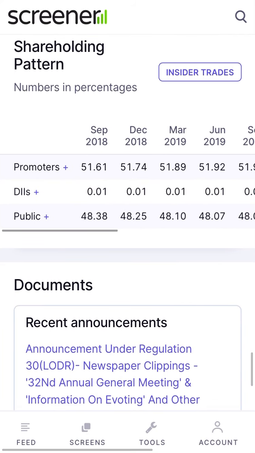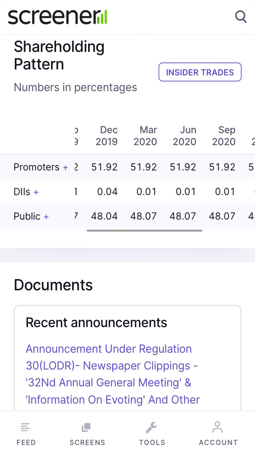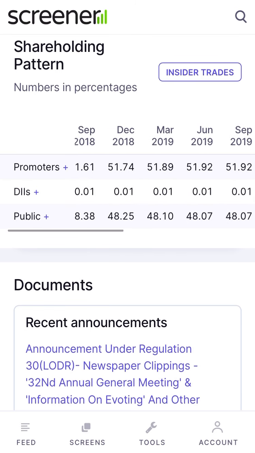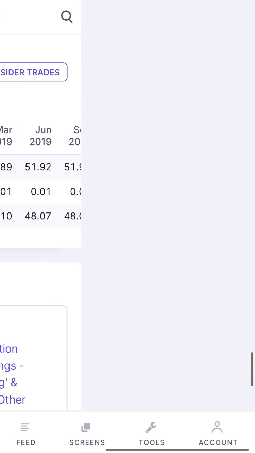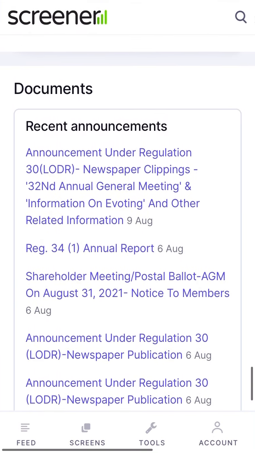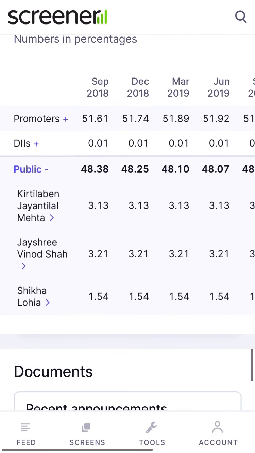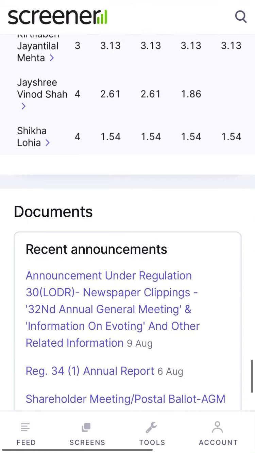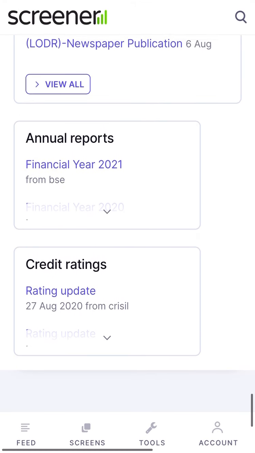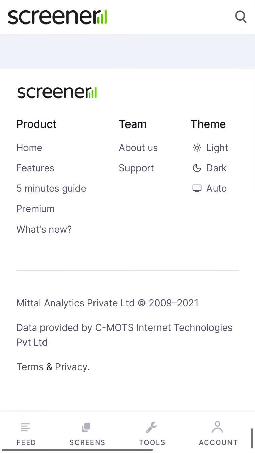Promoter holding is intact, and they are even increasing their holding. You can see that in 2019 they increased their stake from 51.89 to 51.92. In the public holding, some unknown persons are also buying, like Kirtaben, Jayantilal Mehta, Jayashree Vinod Shah, Sikha Lohia. All these persons are holding the stock in this company. You can see all the annual reports here, and credit rating also.